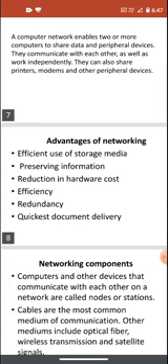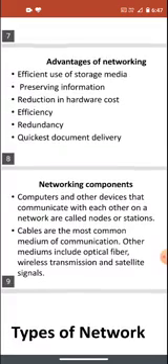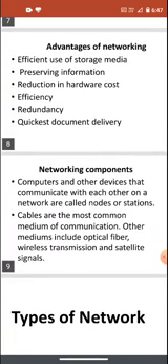Efficiency, as we have to update, delete, or add files only on the main server. So the efficiency will be there, as the work is less in client-server architecture. Redundancy is the duplication of data. If all the data is saved on a main server, there will be fewer chances of redundancy, as duplicate files will not be made. Document delivery, for example on the internet, as we can deliver documents at a very high speed.